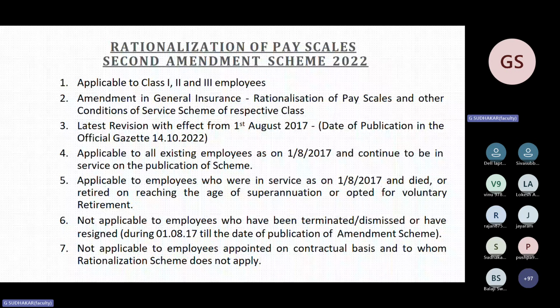Fortunately, no wage revision has come for 2024. The wage revision which was due in 2018 was released in the year 2022. I hope all of you will get the new wage revision in early 2026.